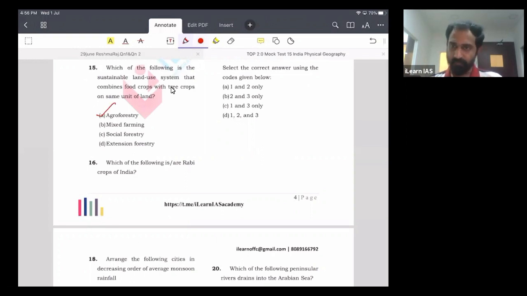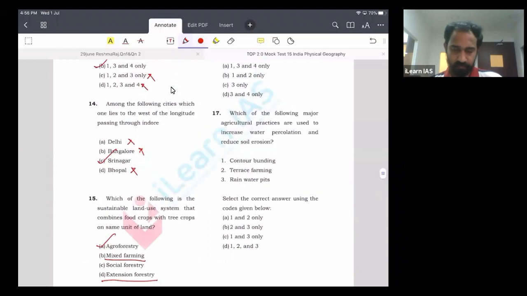And there are different types of social forestry. One type is agroforestry. Another is extension forestry. Extension forestry means you are trying to plant trees along the canal side, along the road side, along the railway line, and on wastelands. So you should be clear about all these terms. Mixed farming we discussed in the last test discussion.